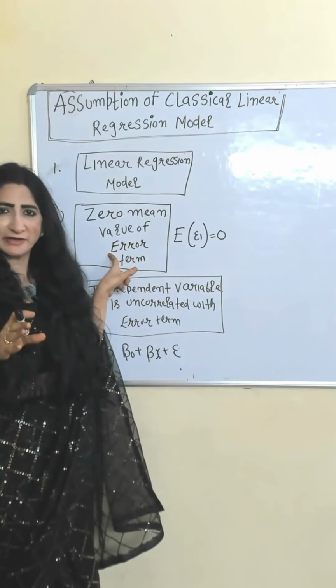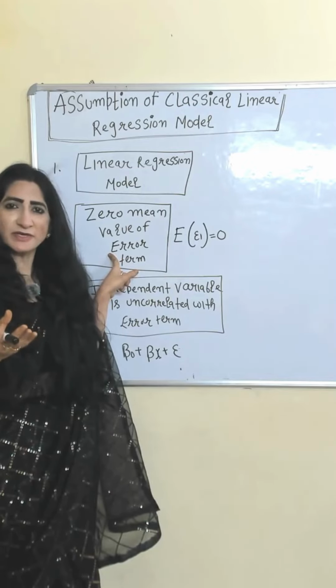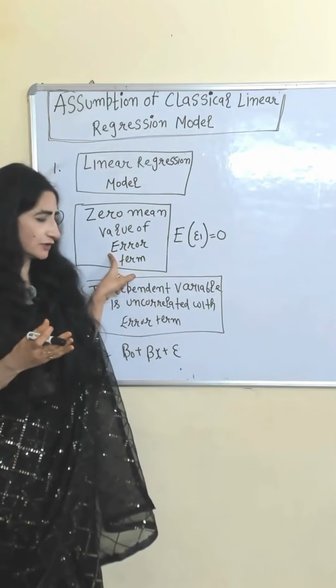Zero mean value of error term. There are so many errors, some are positive, some are negative. Zero mean value of error term means on average positive and negative error will cancel out.